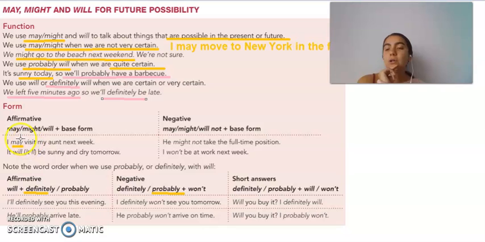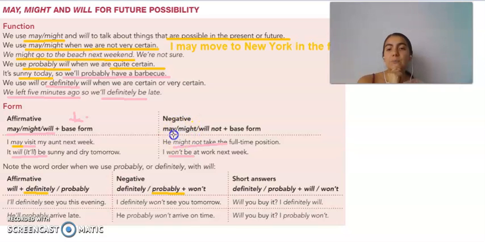So as I already told you, may, might, and will only have one conjugation. And after may, might, and will, I'm going to use the base form of the verb. It means no to, okay? Just the verb. Get it? So for example, I may visit, or it will be, right? And of course, if it is negative, just add not: might not take, or won't.